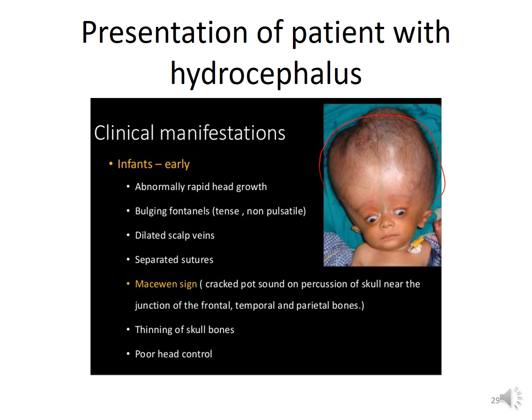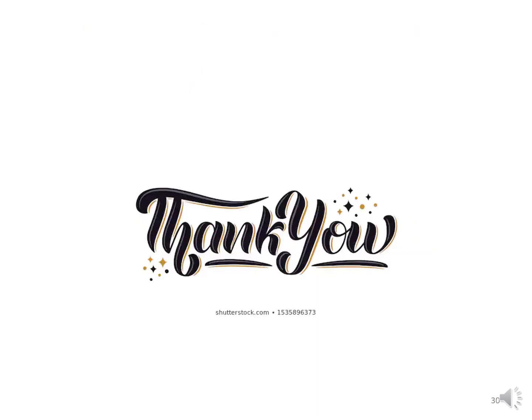You can see bulging fontanelles, tense non-pulsatile and dilated scalp veins, and separated sutures because there is swelling and thinning of the skull bones. Poor head control, that is delayed milestones. So this kind of patient presents with the diagnosis of hydrocephalus.